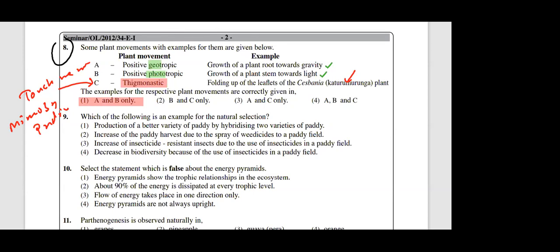Question number 9, old syllabus. Please encircle, put a cross. For the 9th one, no need. The evolution part has been taken out of the syllabus now. That is in the grade 9 syllabus. Under your syllabus, you are not getting any question from evolution or natural selection.